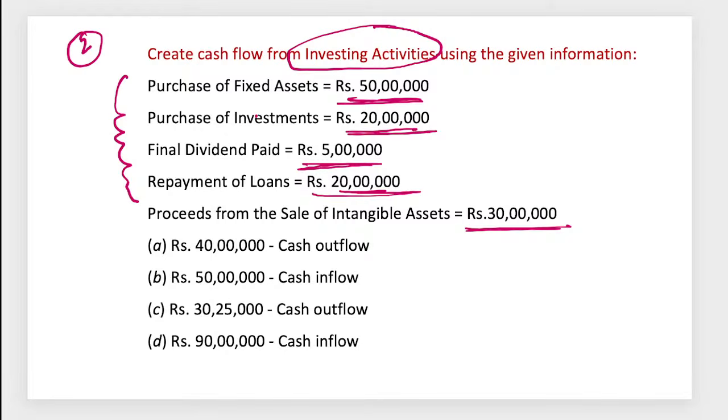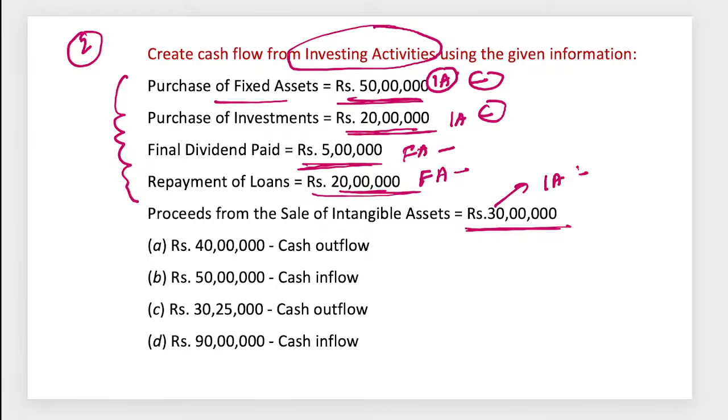So basically guys, how will we do it? Purchase of fixed asset is investing activities, an outflow from investing activities. Purchase of investment is also an investing activities outflow. Dividend paid is financing activities outflow. Repayment of loan is again financing activities and outflow. Proceeds from the sale of intangible asset, we sold some intangible asset like patent, copyright.